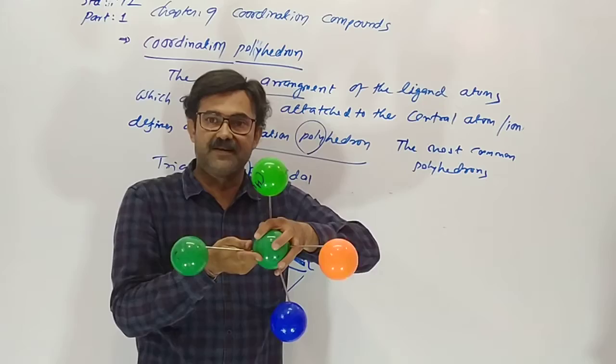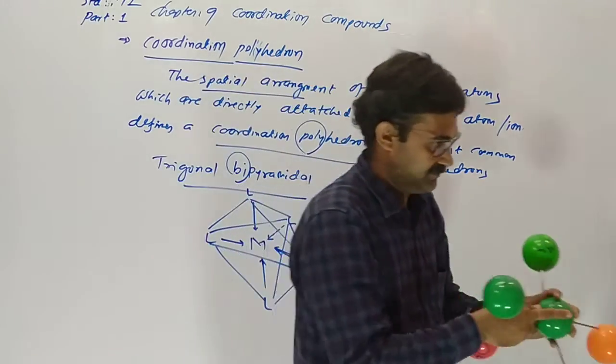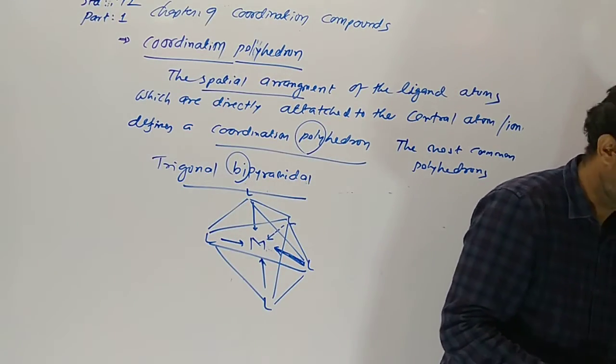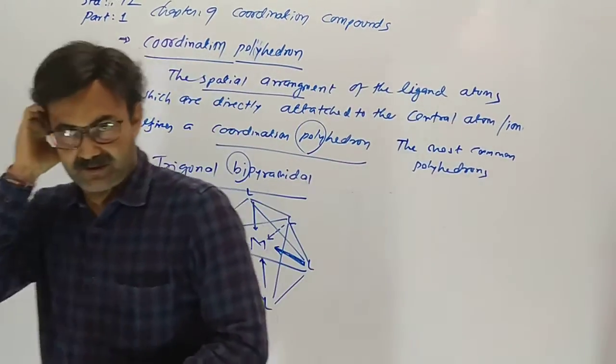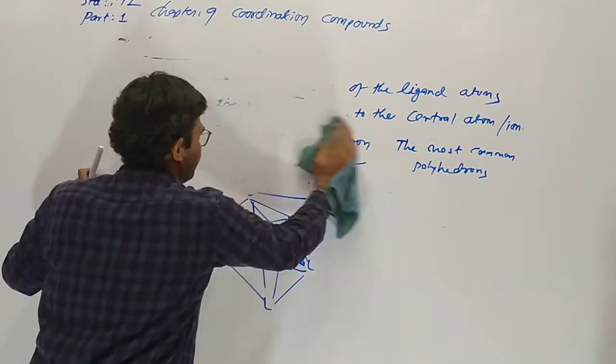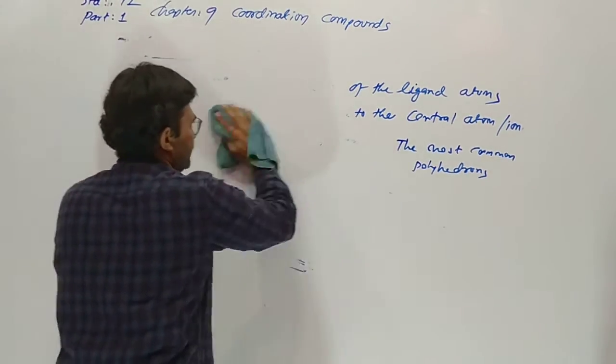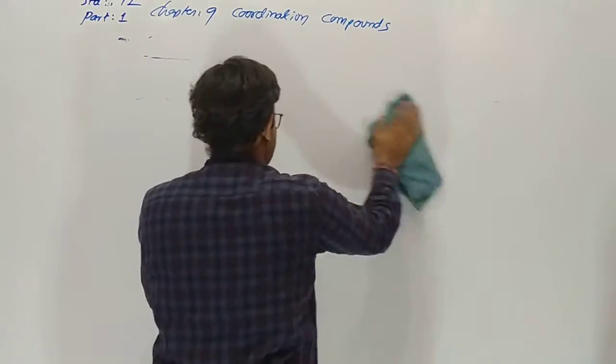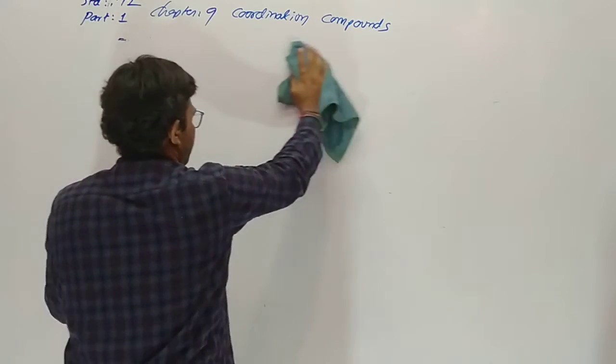Here the coordination number is 5. So it makes a plane which is called a polyhedron. In this chapter we will discuss these 5 types of geometrical shapes, meaning polyhedrons.